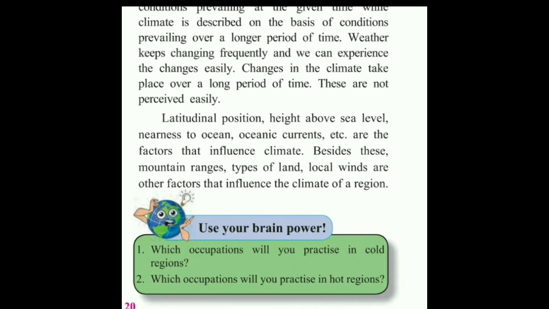Now, use your brain power. Which occupation will you practice in cold region? Now, if I'm in the cold region and if I want to start my business, I will be selling hot drinks, maybe tea and coffee, or maybe I will be selling woolen clothes. So my occupation in the cold region can be selling tea, coffee, woolen clothes, etc. Which occupation will you practice in hot region? In hot region, I will be selling cold drinks, cold lemonade, other cold drinks, even cotton clothes I can sell in that area. Let us move ahead.